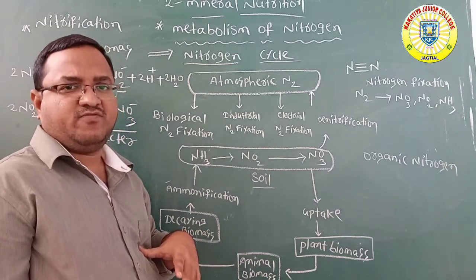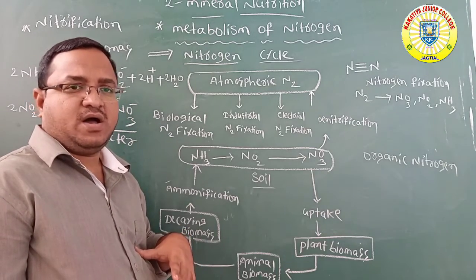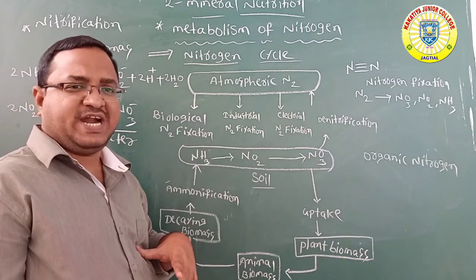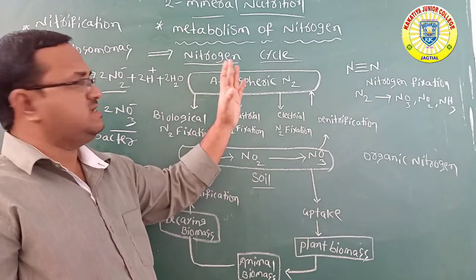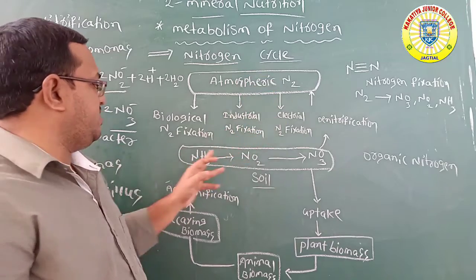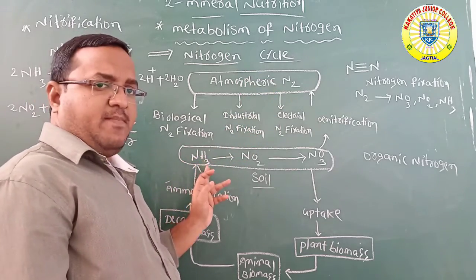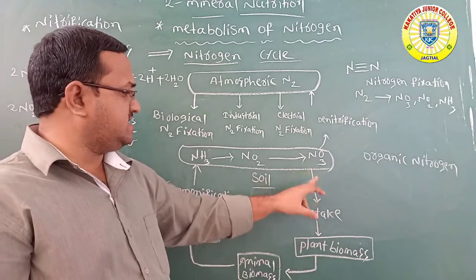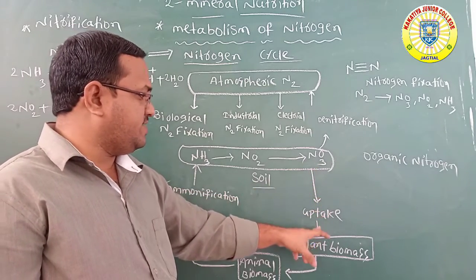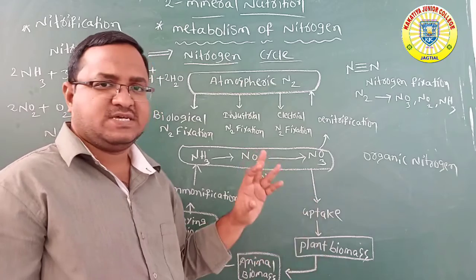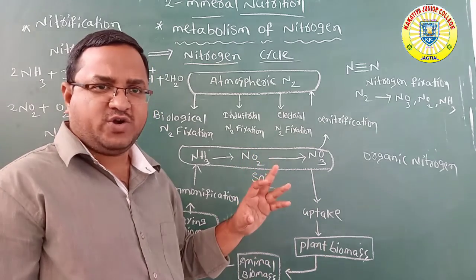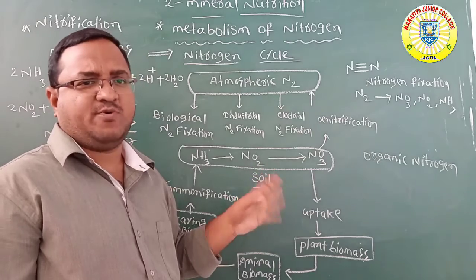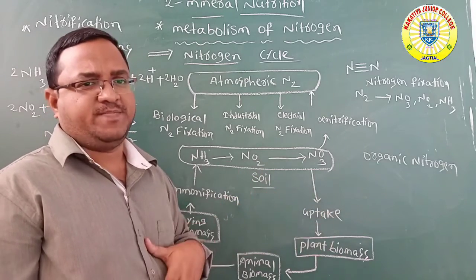Industrial combustion, forest fires, and exhaust of automobiles and power generating plants also convert atmospheric nitrogen into ammonia, nitrites and nitrates. These nitrates are absorbed by the plants and converted into amino acids, enzymes, vitamins and hormones in the plant body.